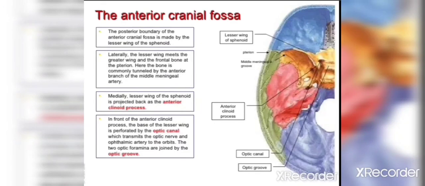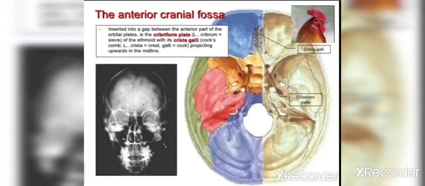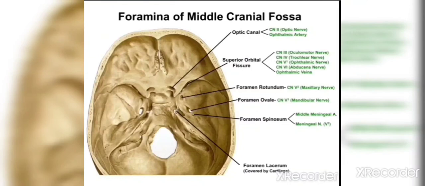So this is the anterior cranial fossa. Here we find the anterior clinoid process. It is demarcated, and here close to it we have the optic canal transmitting the optic nerve, and just medial to the optic canal we find the optic groove. In the anterior cranial fossa we also find the crista galli, which is providing attachment for the dura mater, and also the sieve-like plate known as the cribriform plate, which is transmitting the olfactory nerves.